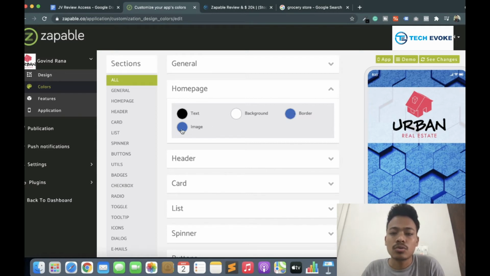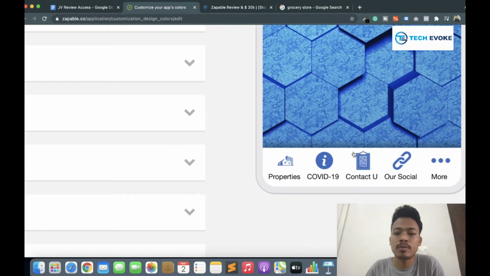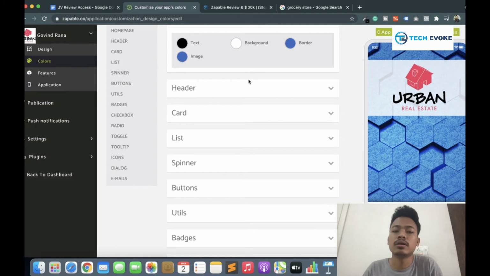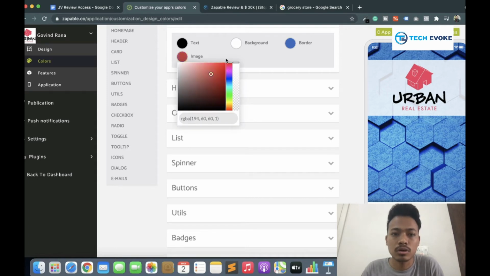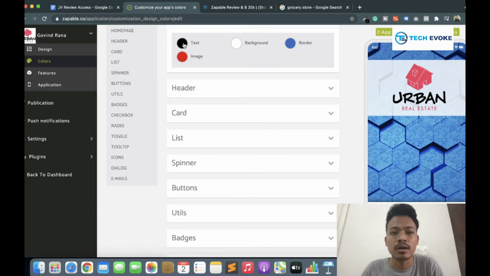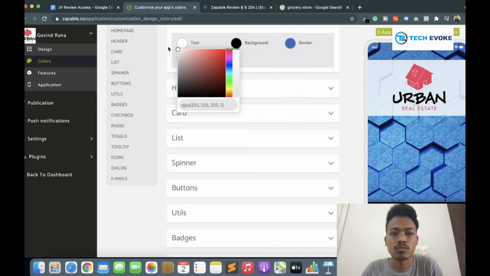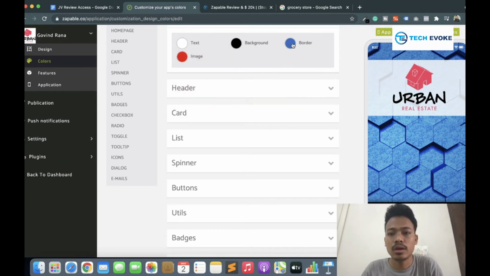Now I am changing the image color. You can see that in the app preview there are images; you can call these images icons, and this color is responsible for them. I am changing the color to red, the background is black, and the text color is white. You can see that all the colors have changed here.